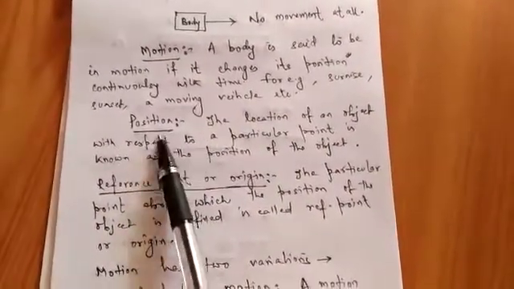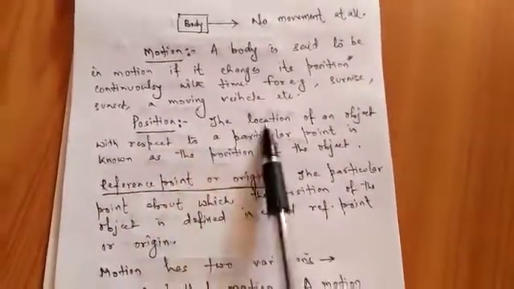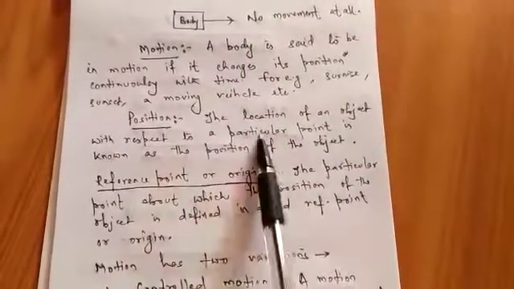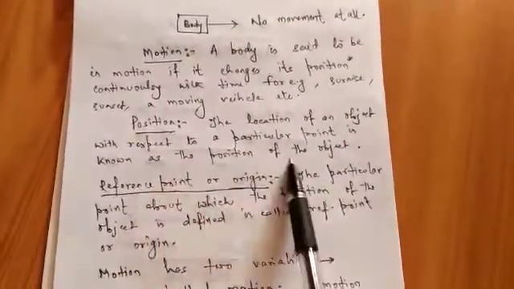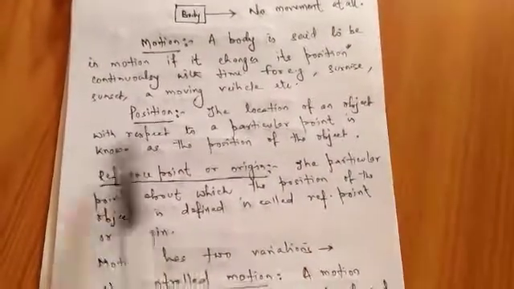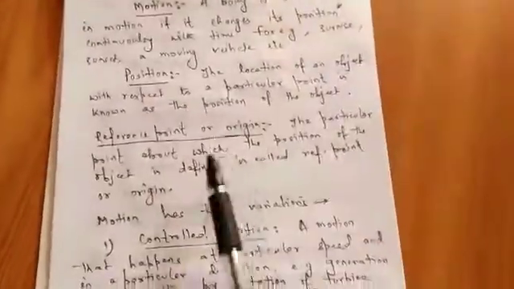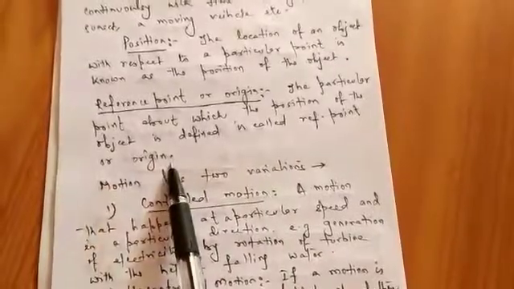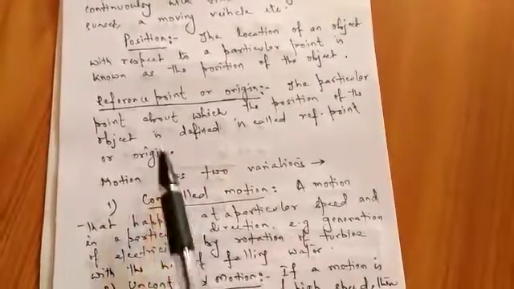The question comes, what is position? Position is the location of an object with respect to a particular point. We are considering a reference point or the origin. So the particular point about which the position of the object is defined is called reference point or origin.